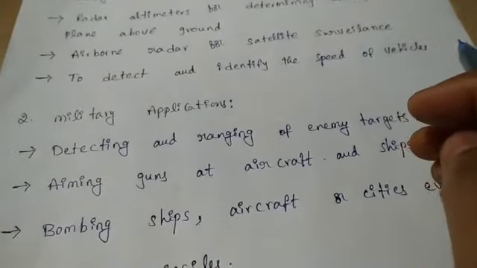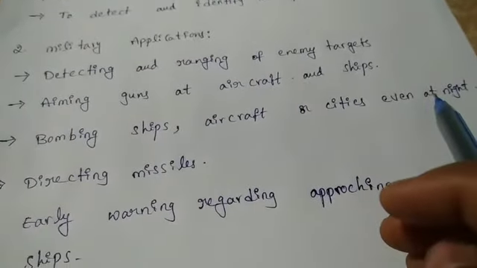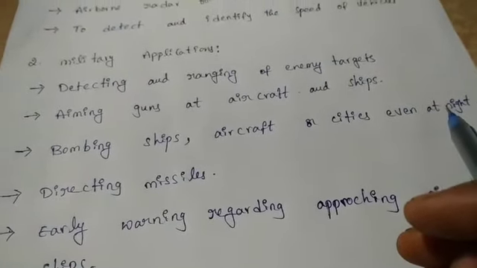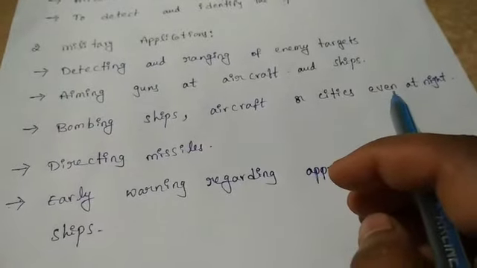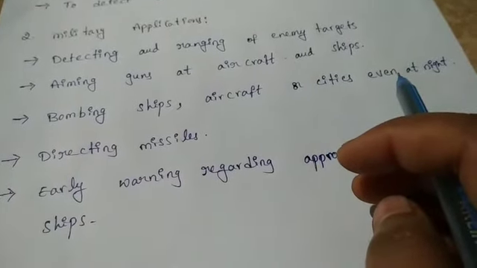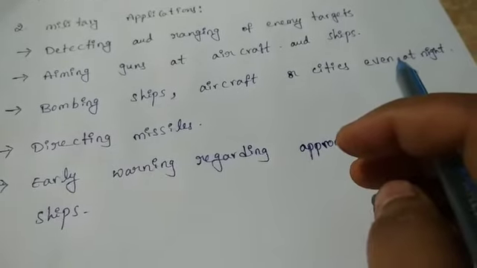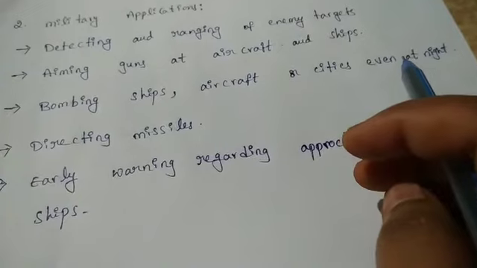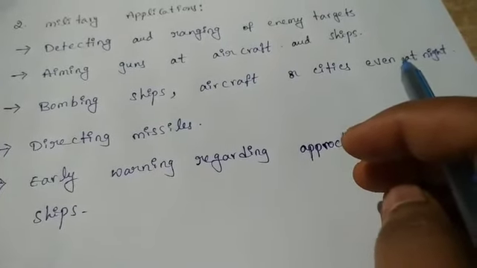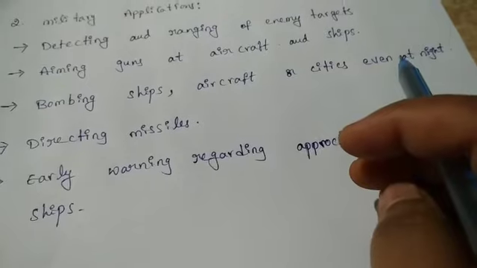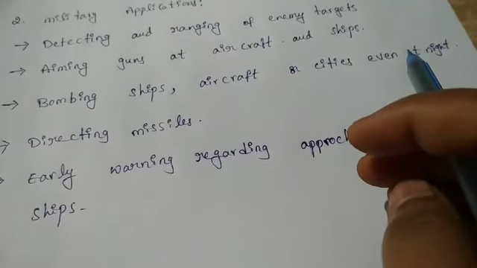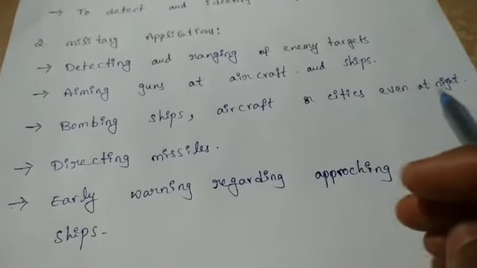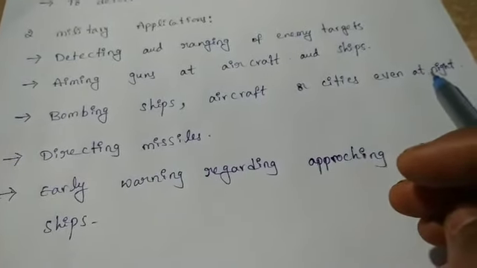And the next one is military applications. It can be used for detection and ranging of enemy targets, and we can aim guns at aircraft and ships. And next, for bombing ships, aircraft and cities, even at night when there is no proper visibility, by using a radar system they can be identified.